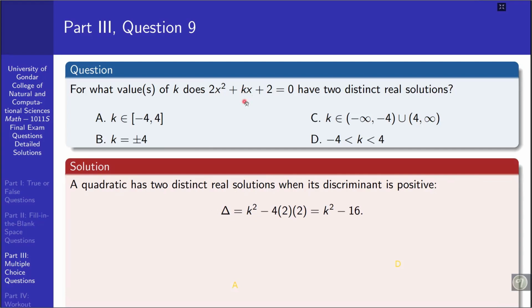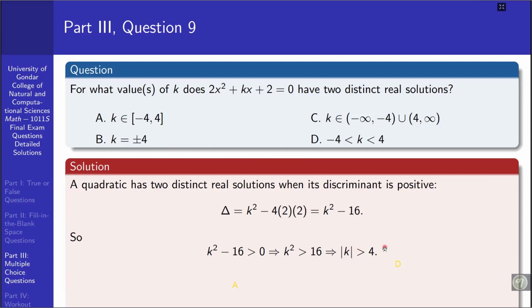b square here, the value of b here is k. Minus 4 times a is 2, c is also 2, so that k square minus 16. This needs to be positive. So k square minus 16 greater than 0 implies k square greater than 16 implies the absolute value of k